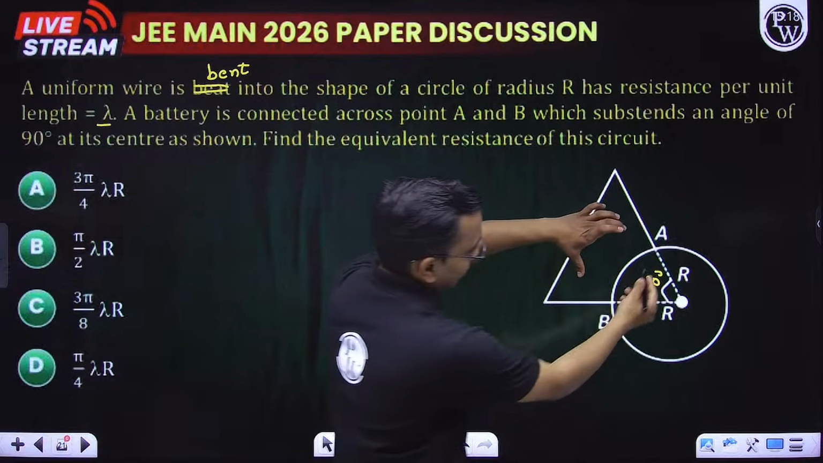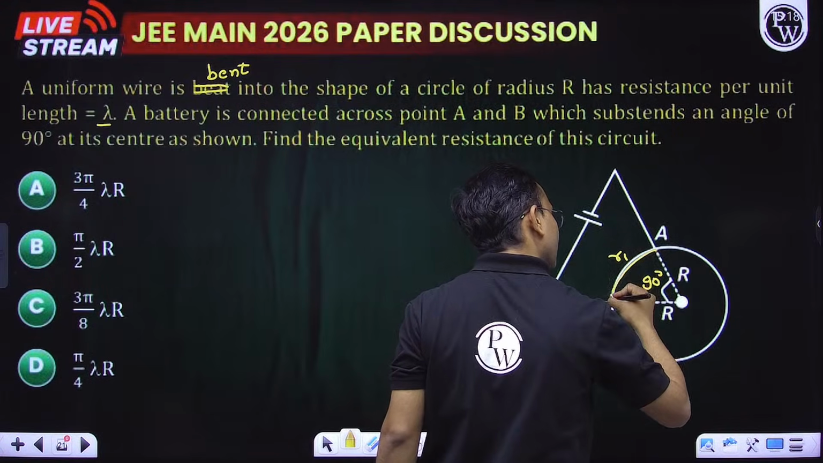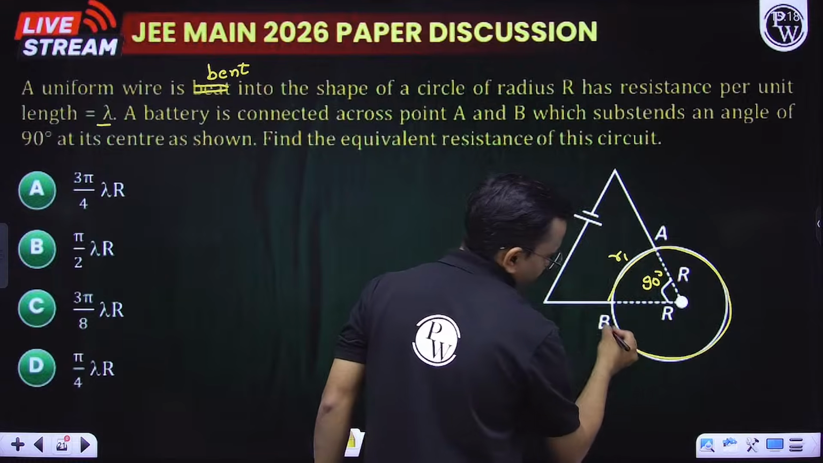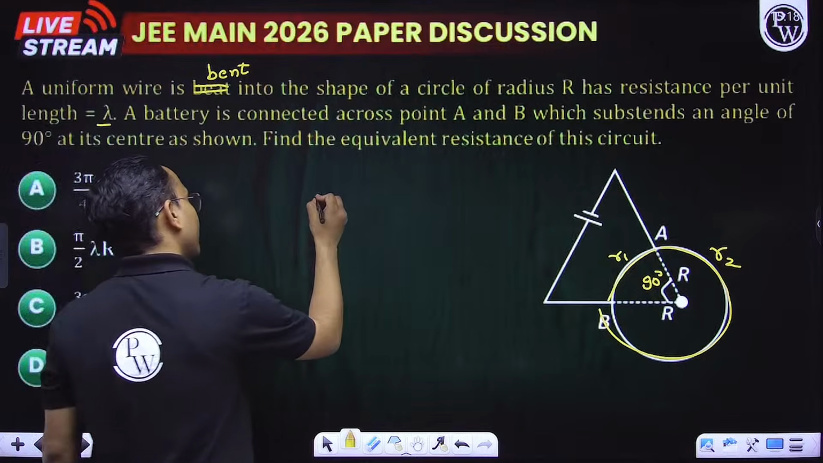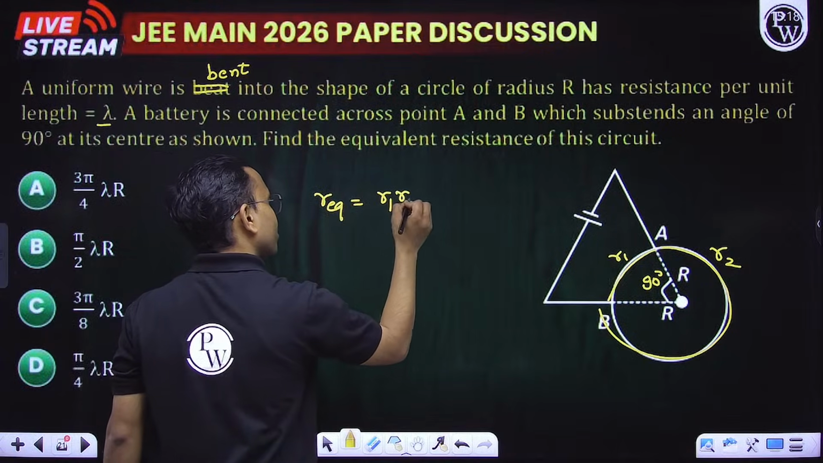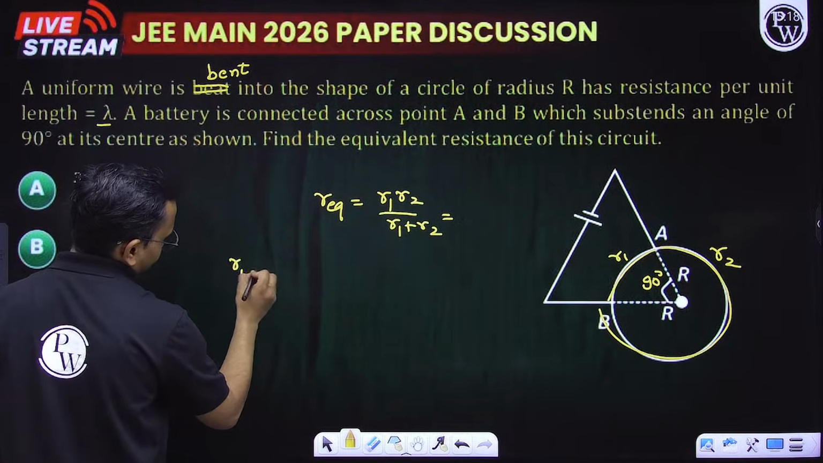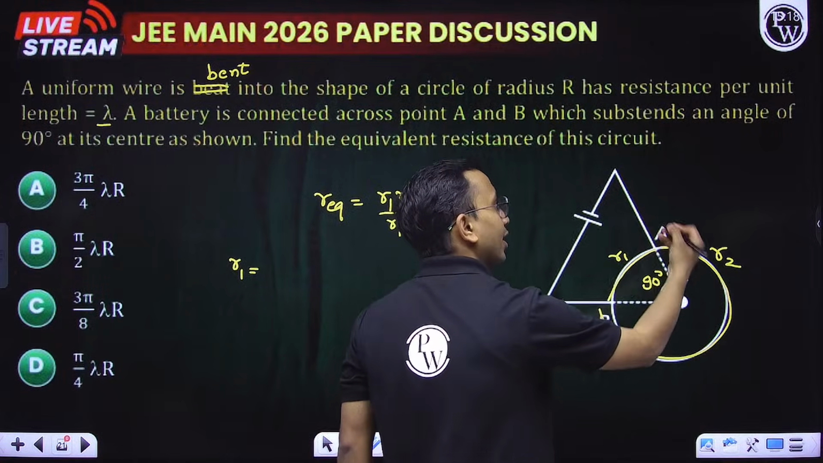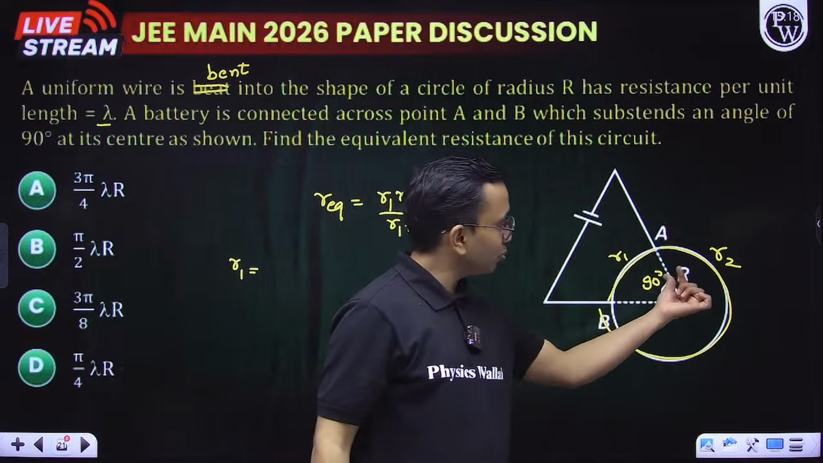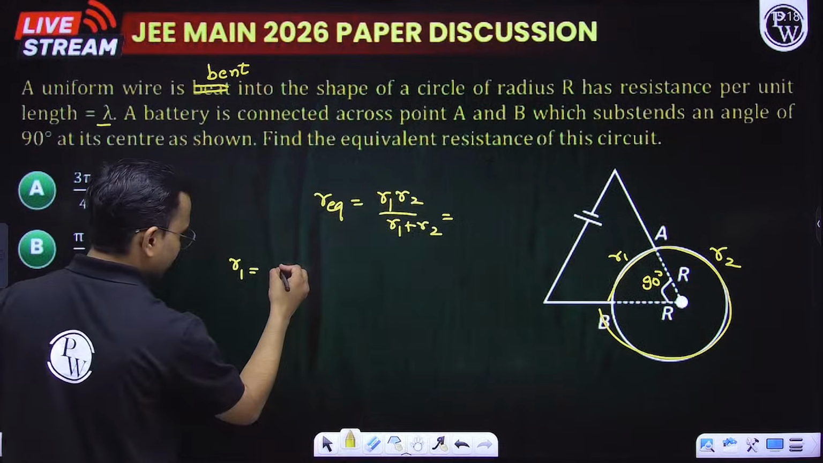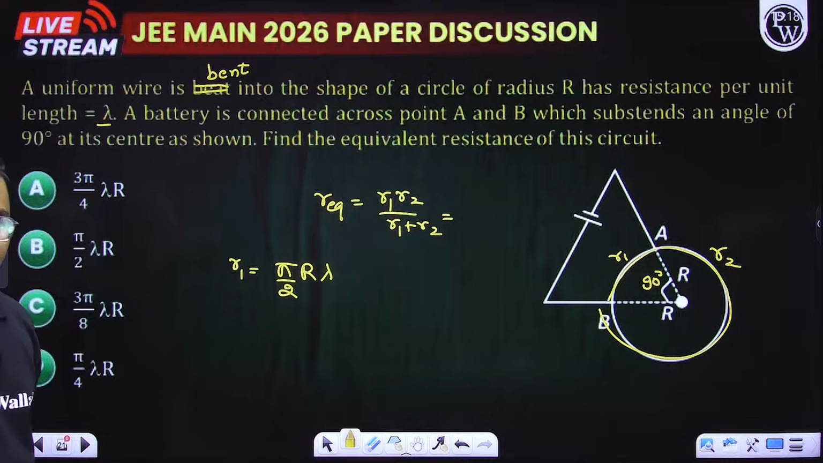Now, this is some resistance, and this is some resistance. Let us take this resistance as R1 and this one as R2. R1 and R2 are in parallel. So my R equivalent will be equal to R1 R2 divided by R1 plus R2. Simple. What is R1? Length into the resistance per unit length. How much is the length? R theta. Theta is pi by 2, so pi by 2 R. This is the length into resistance per unit length. This becomes my resistance R1.